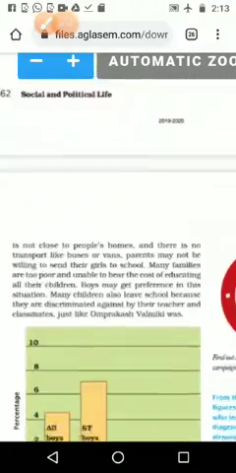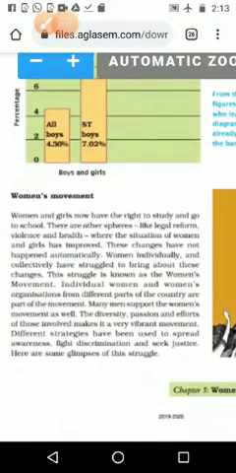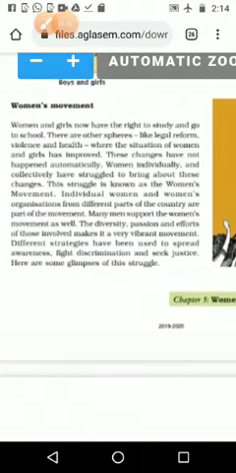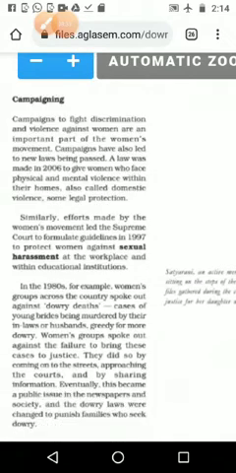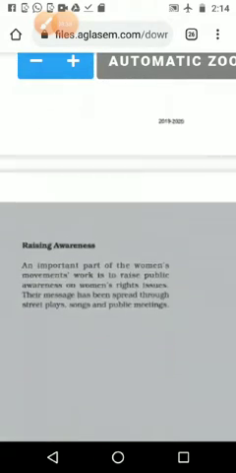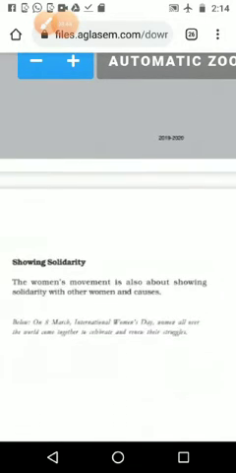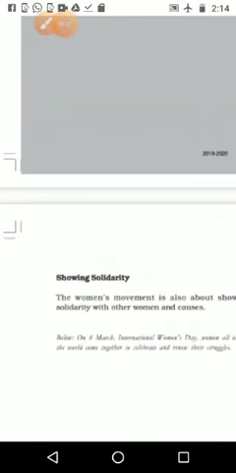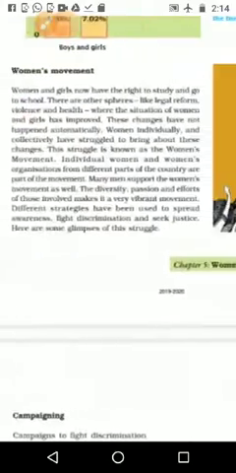The next one is boys and girls, we are making that in a diagram graph, and we are trying to understand. Then the most important thing is, after learning something, after understanding the condition of the world, what will they do? They will make some movement. How are they making movements? Campaigning is one type of movement. Then raising awareness is another program, then protesting is another, then showing solidarity is another. Like this many programs they are taking up and participating in. By that they are trying to change the world.